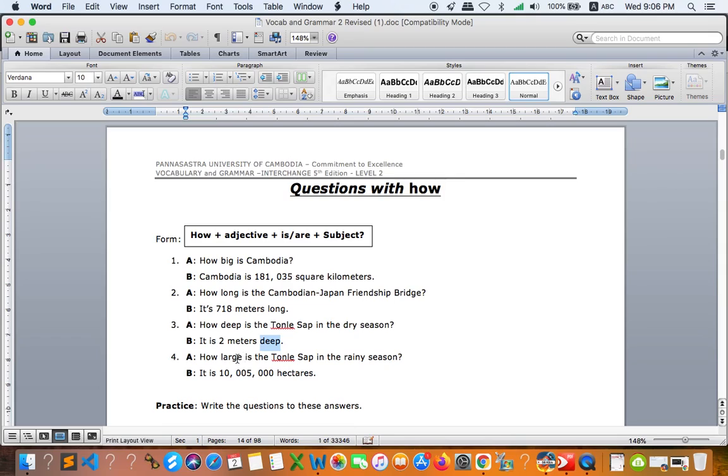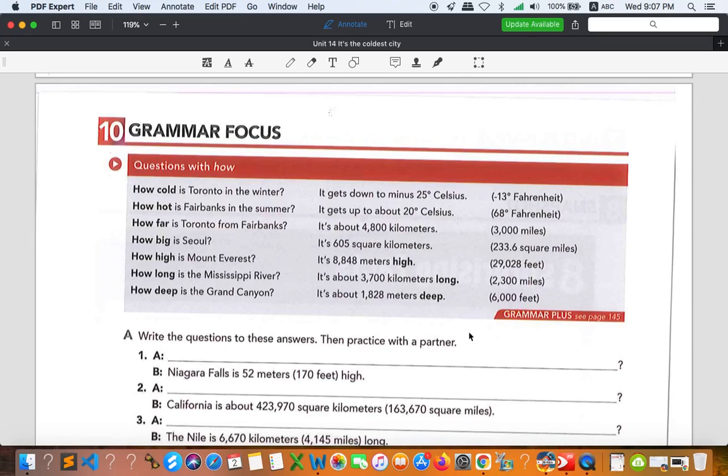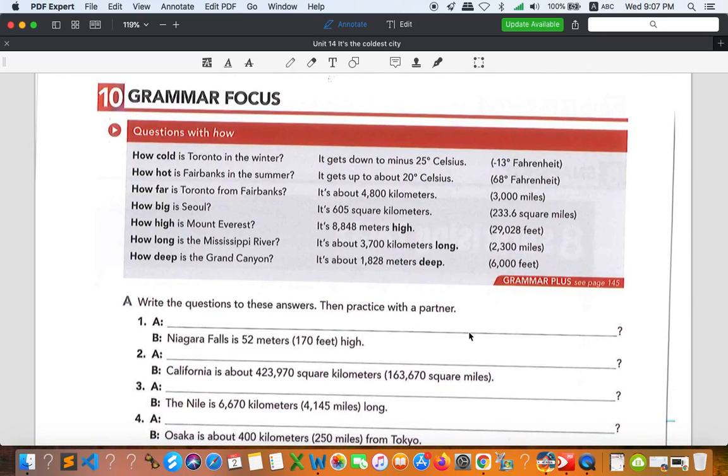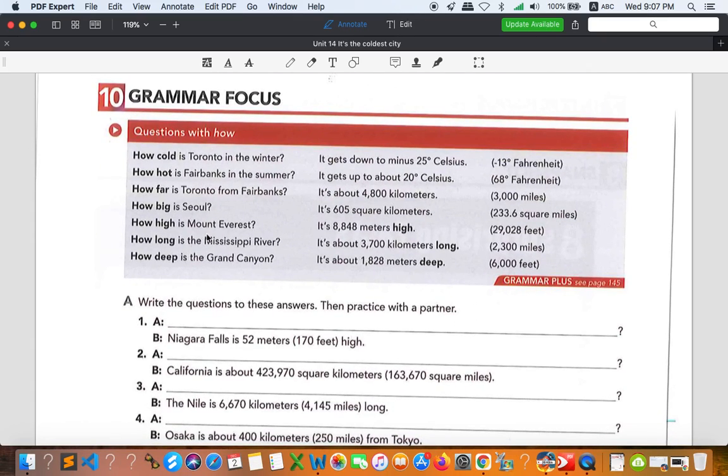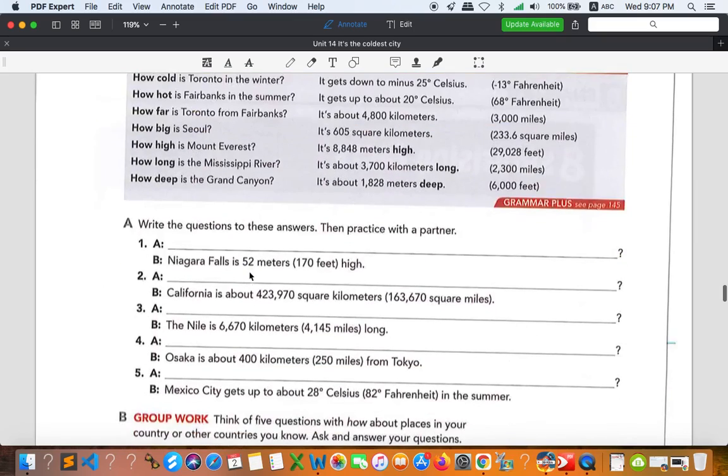Like large is not in the lesson, so you don't need to focus on that. Because right here we focus on the amount of something, so that is not in our lesson, so you don't need to care much about this. But I want you to take a look at how, adjective, is or are, subject. All right. So once you finish learning all of this, you can go to exercise A.